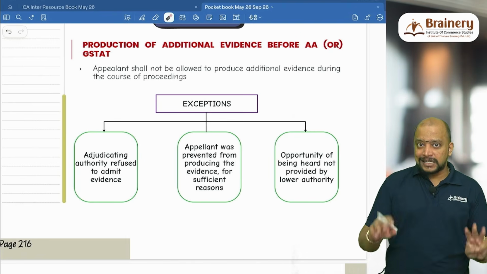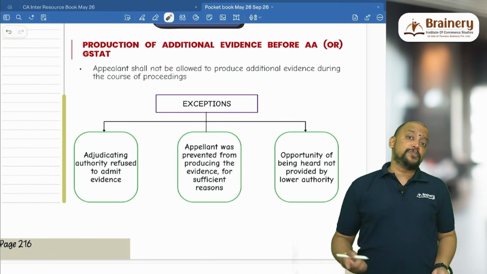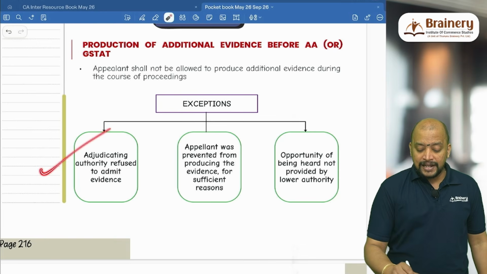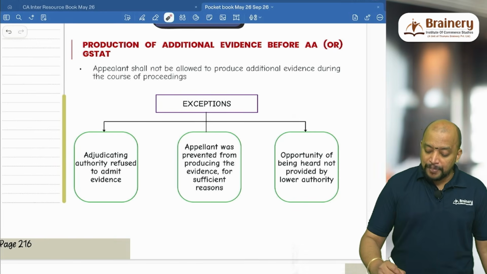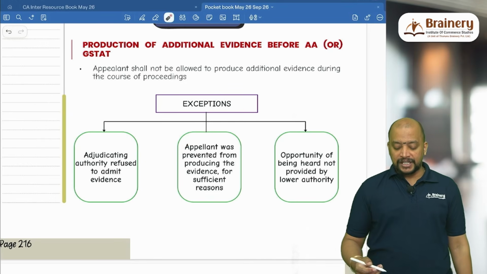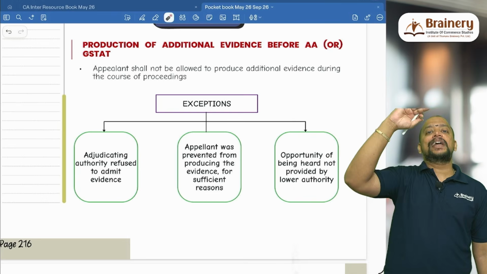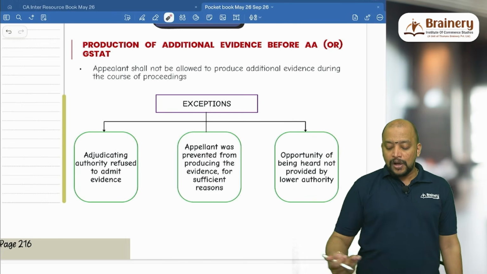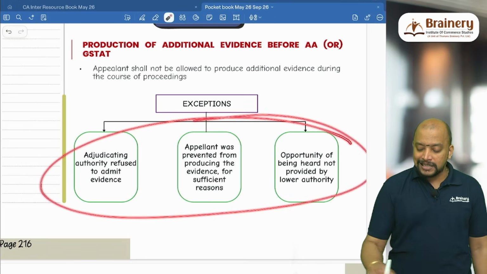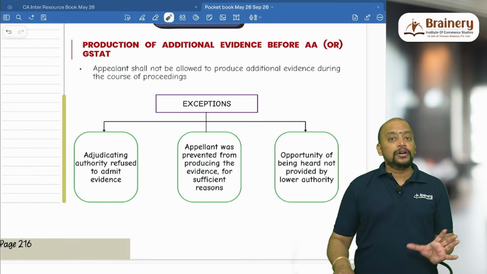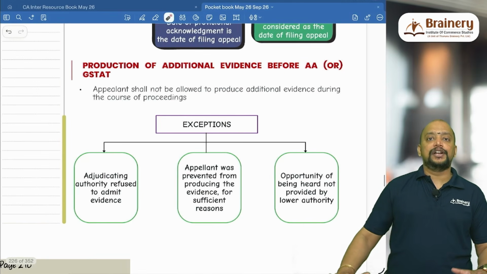However, in 3 cases, they will accept the additional evidence. Number 1, the additional evidence was produced during the adjudication stage and the adjudicating authority refused to admit the evidence. Number 2, the appellant was prevented from producing the evidence for sufficient reasons, maybe that document was not available at the time of adjudication and now only it is available. Number 3, opportunity of being heard was not provided by the lower authority. In these 3 cases, additional evidence can be produced before the appellate authority or GST AT. So these are the points we have related to appeals.